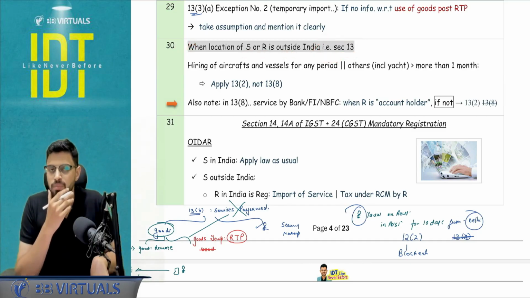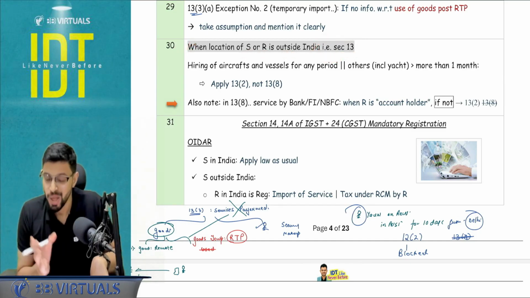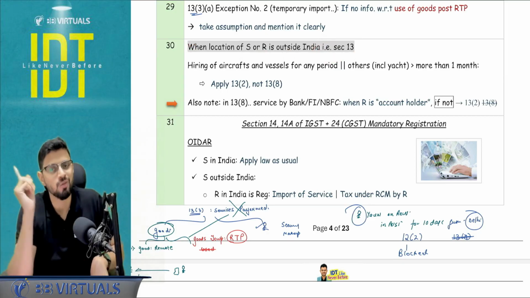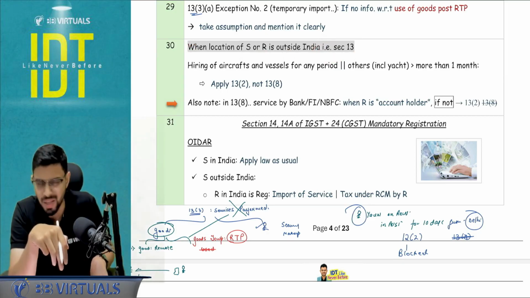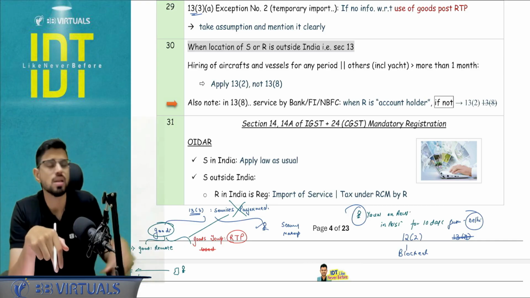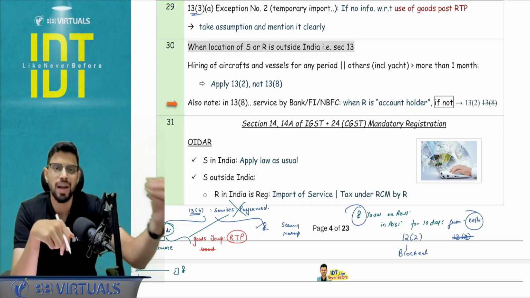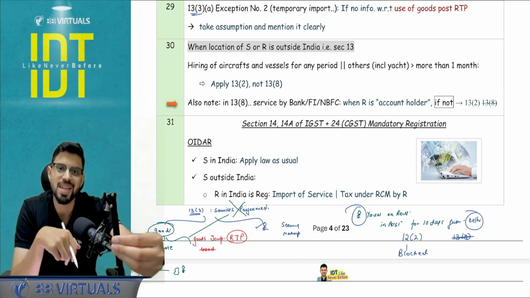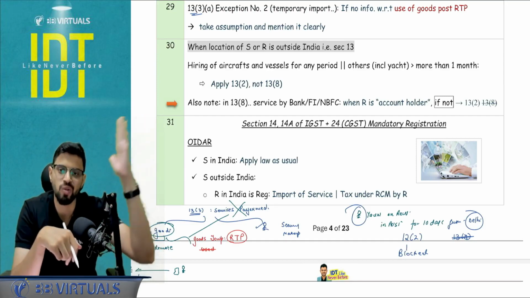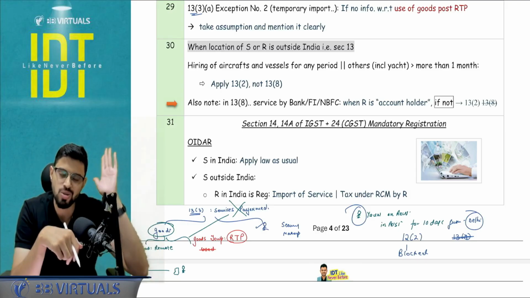When location of supplier or recipient is outside India, section number 13. Technically, I have seen some people write supplier is outside India. No, location of supplier or location of recipient is outside India, you apply section number 13. And then the counter query comes in the class, what if, sir, location of supplier and location of recipient are both outside India? My dear friends, it is exempt. It is exempt in IGST chapter number 4 that if both of the locations are outside India, it is exempt.